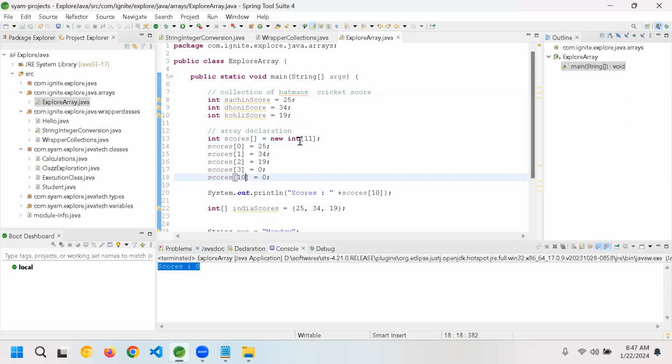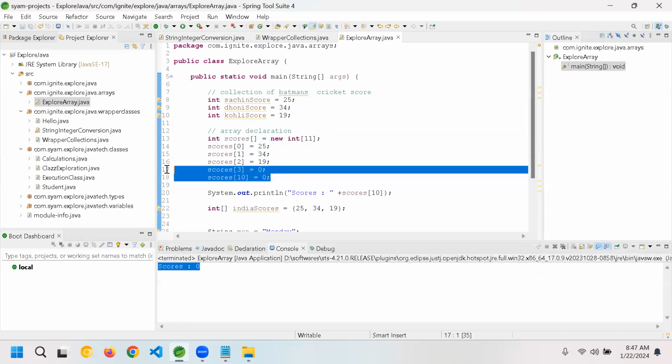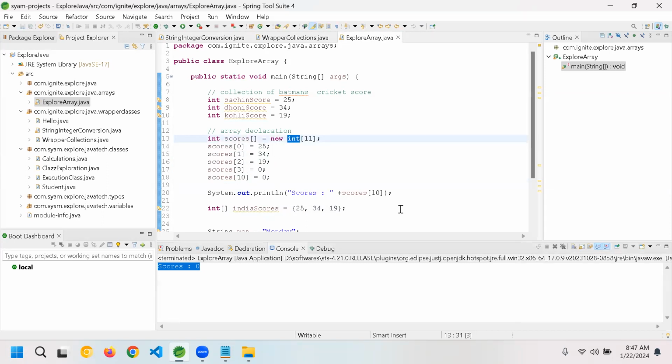The reason is it has created 11 integer spaces in the heap memory, and you allocated only 3 values, and for the rest, the integer default value is 0. That's why when you print scores of 10, which is the 11th element, it will print 0 for us. Is this clear, guys?